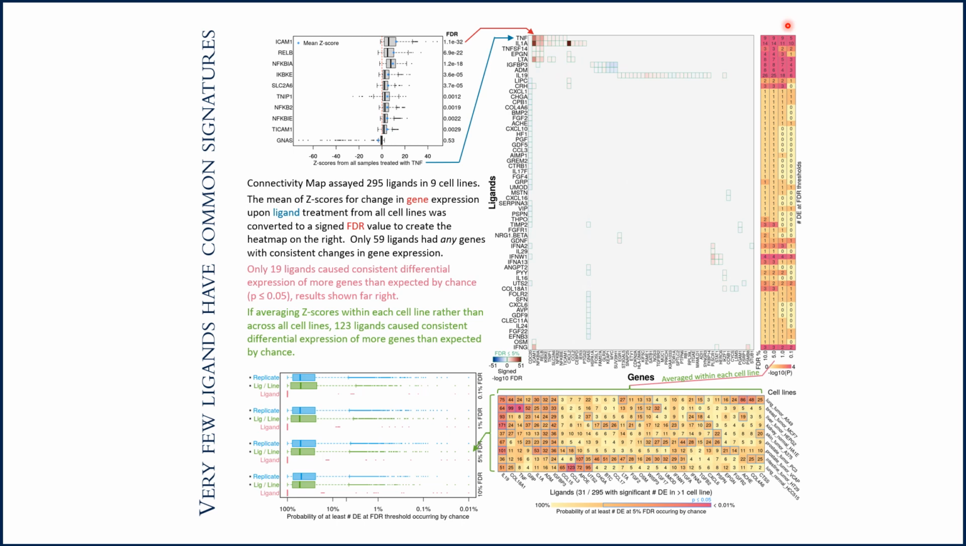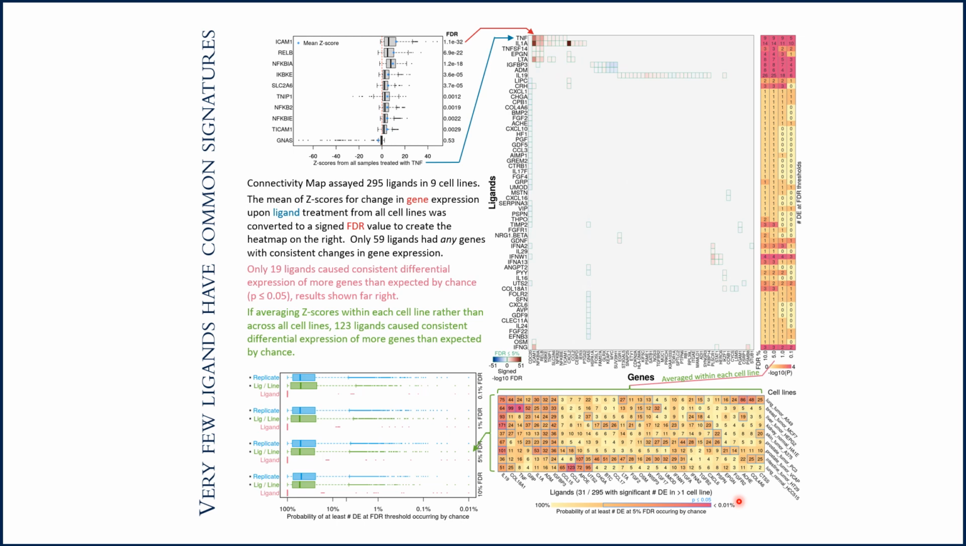However, if we do the same analysis after averaging Z-scores across samples within each cell type, and so now we have cell types in rows and genes on the columns here, 8 in 20 ligands caused differential gene expression in more genes than we'd expect by chance in at least one cell type, consistent across different dosage and duration of ligand treatment.